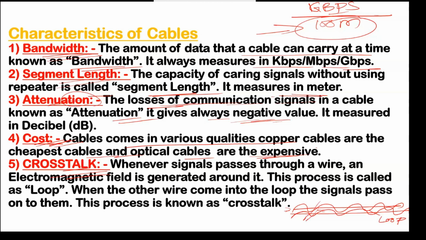When these two electromagnetic fields connect with each other, that will be the crosstalk. And this crosstalk always creates attenuation, meaning it will lose your communication signal. So for that, we have to select cables that have a coating available, by which this attenuation will be less. We also have to see in which cable the crosstalk will be less, and that will be the best cable. That is the characteristics of a cable. Always when you select your cable, you have to see these points or features.